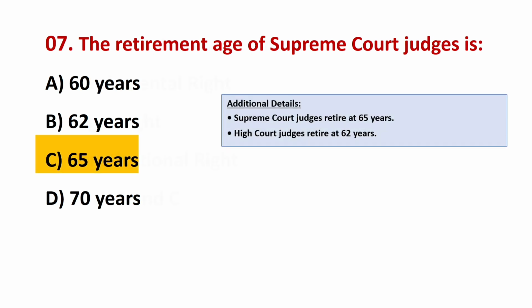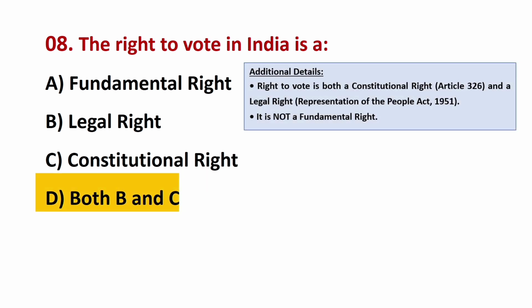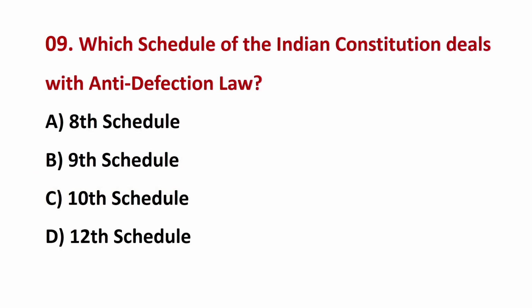65 years. The right to vote in India is A. The correct answer is D. Both B and C. Which schedule of the Indian Constitution deals with anti-defection law? The correct answer is C.